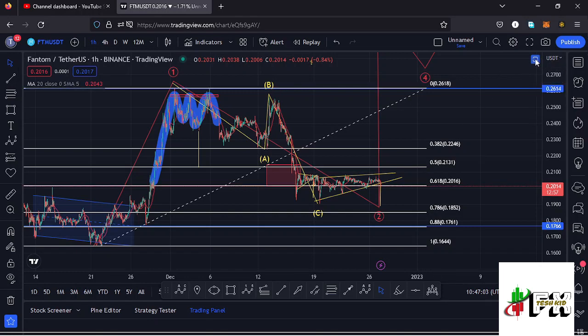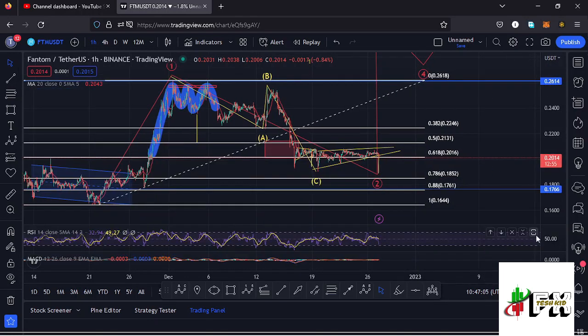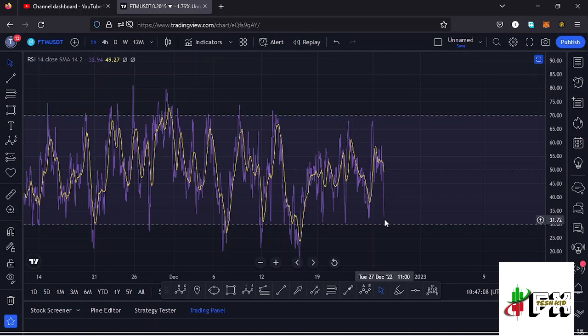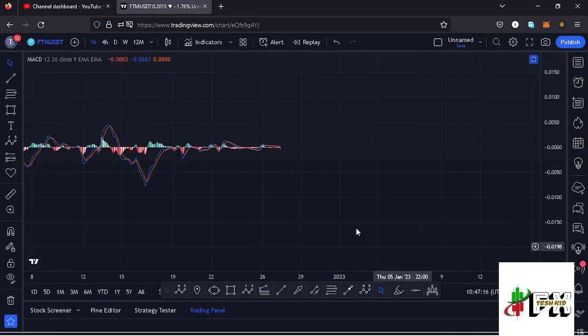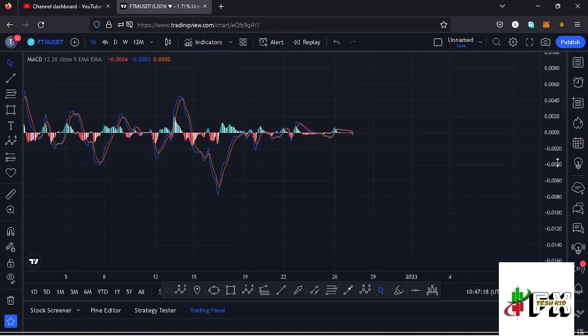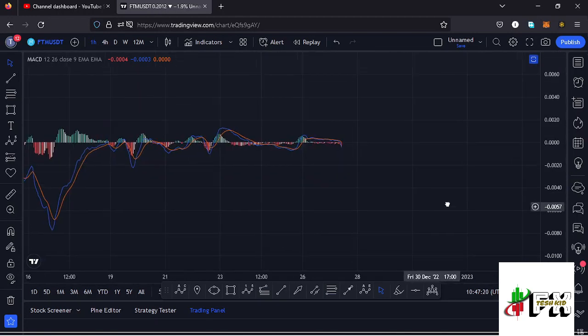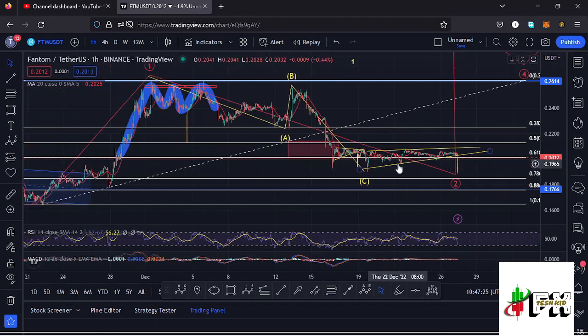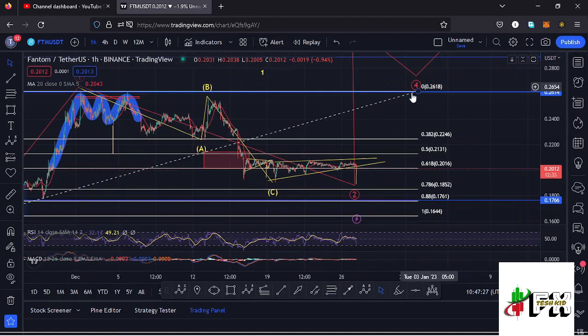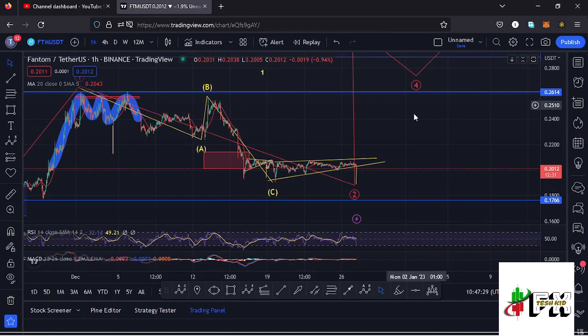And also taking a look at the indicators, movements will be supported here on the RSI. On the RSI, we are trading at around the 33 mark, meaning we have massive room to support any movements to the upper side. Also taking a look at the MACD, on the MACD we have printed a bearish cross on the 1 hour MACD, and that also supports that breakout to the lower side for that chart pattern that I have right here on the 1 hour chart. So let's be patient and see how that plays out.